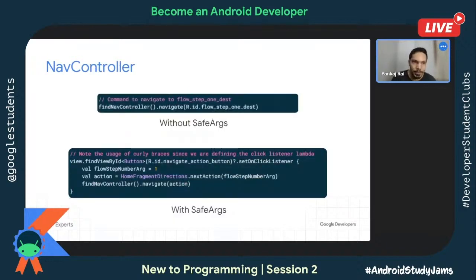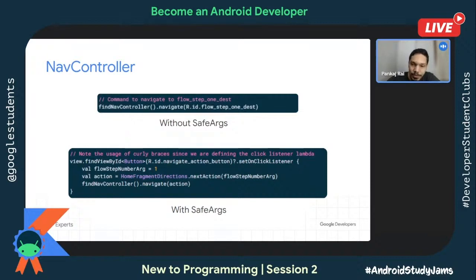And the final component is the nav controller. As I said, there are three components of navigation: graph, host, and then controller. Say you're in a particular fragment and you want to take the user to the next fragment based on the graph which you created earlier. For that, you just need to call the method findNavController. On that, you can call navigate. Then the ID, which is created by default when you drag and drop the fragments in the graph, you need to specify that ID here.